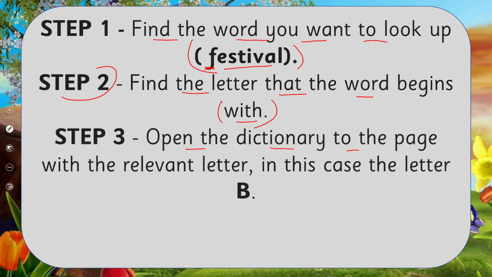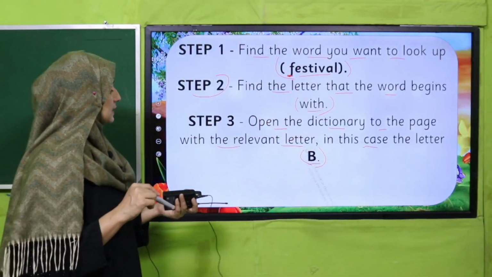And the next step is to open the dictionary to the page with the relevant letter. Okay, the next letter means the second letter. Which is the second letter? F, E. So it means we will search for our word in which series? F is the first letter and the second letter will be E.